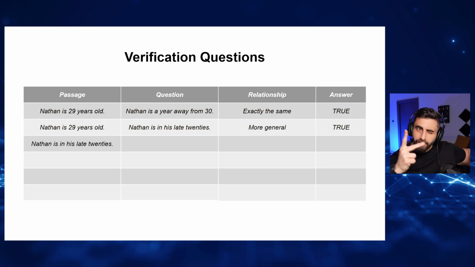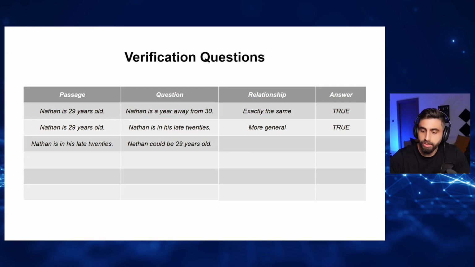Focus now. Now we're gonna reverse it. Nathan is in his late 20s. This is in the question. What does that mean? If Nathan is in his late 20s, this means Nathan could be 27, could be 28, could be 29. The question says Nathan could be 29. Is this true or false? Not given?